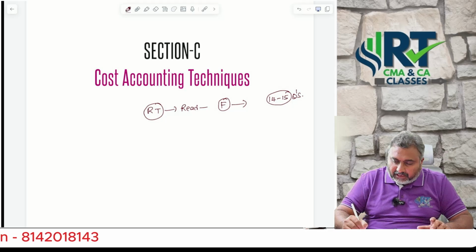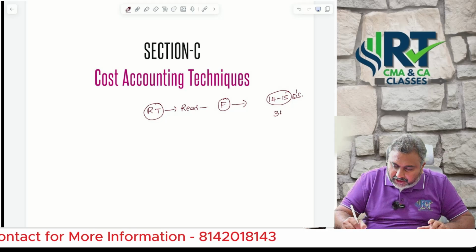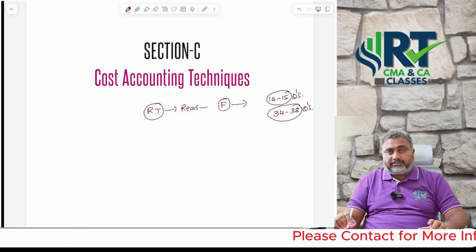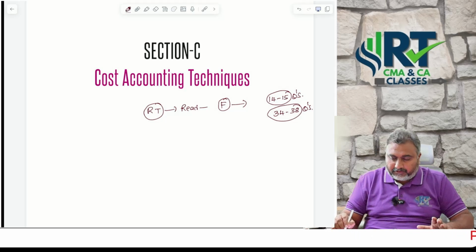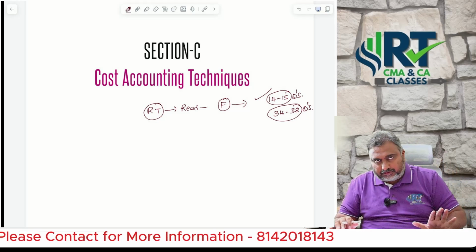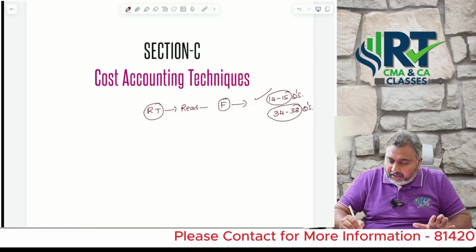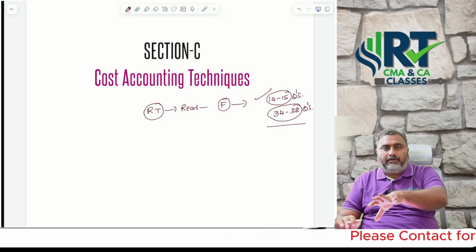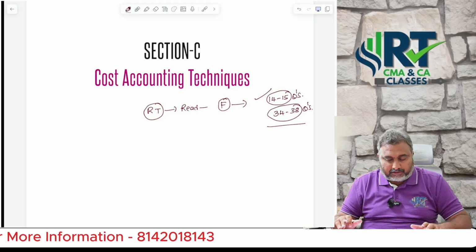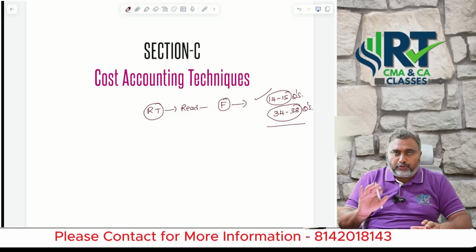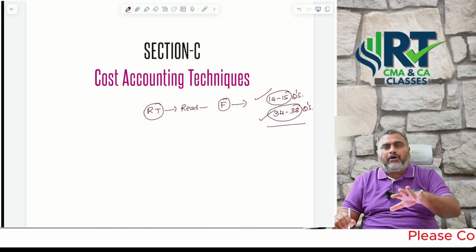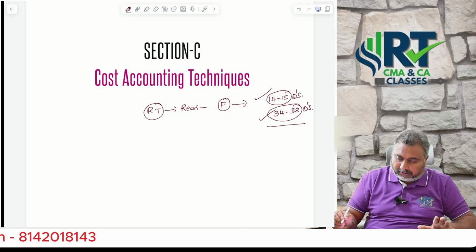If time permits, if I am not wrong, we solved 34 to 38 questions regarding marginal costing, combining the group 1 and group 2 point of view. If time permits, first solve the compulsory 14 or 15 questions, what I gave you at the start. Later on, if time permits, even decision making related problems like key factor analysis, they are focusing even in group 2. But if time permits, my highly recommendation is do all the problems given in my marginal costing.